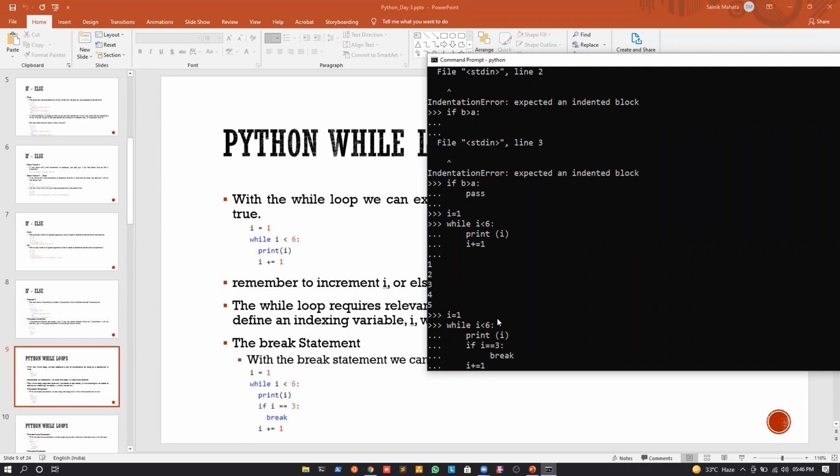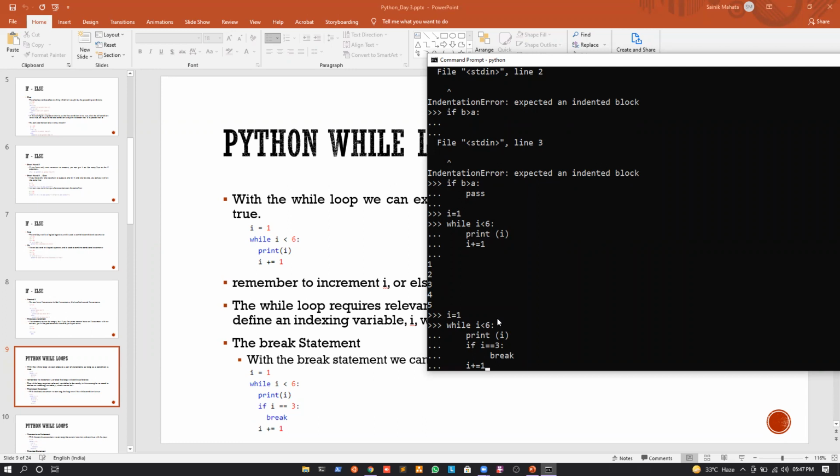So obviously first and foremost the value of I is equal to 1. Okay, so I will come to the while condition. I will check is 1 less than 6. Yes it is. So I will print the value of I that is equal to 1. Now I will check is the value of I equal to 3. It is not, right? So I will just skip the scope of the if condition. I will come to the next statement, that is I plus equal to 1. So value of I will be equal to 2 now.